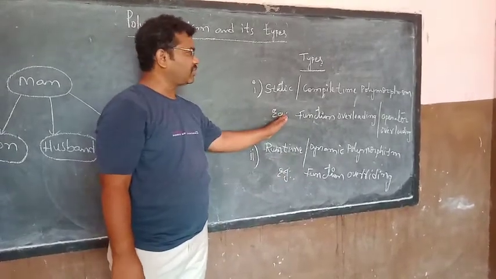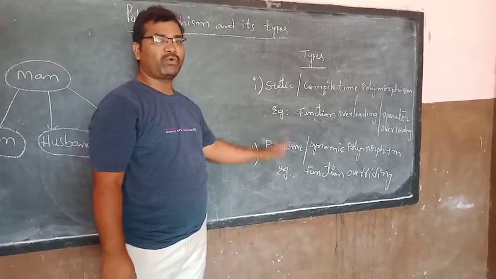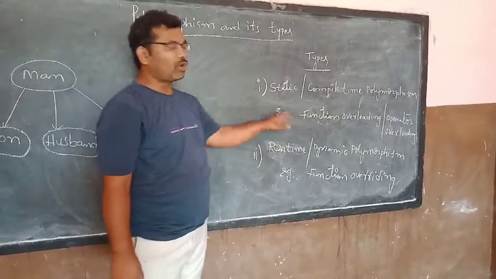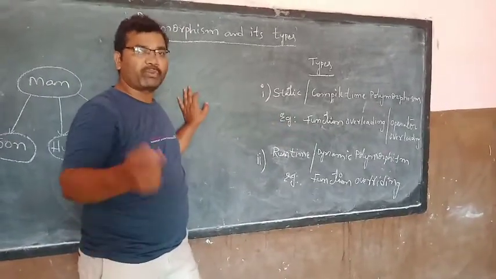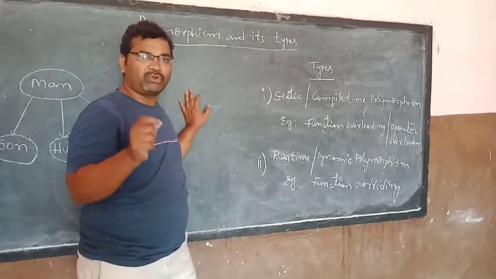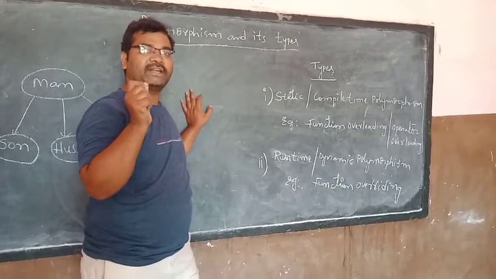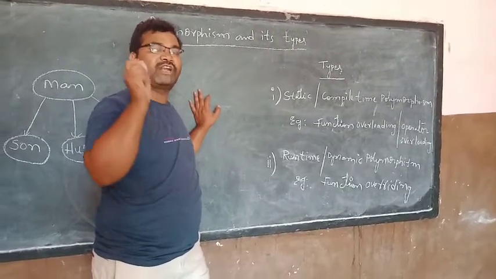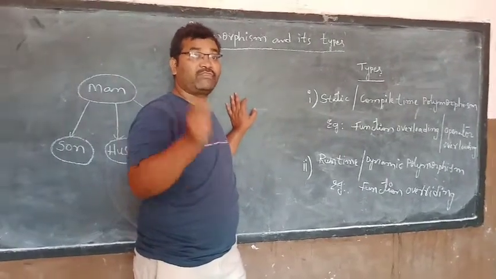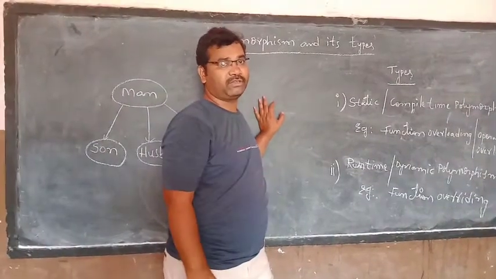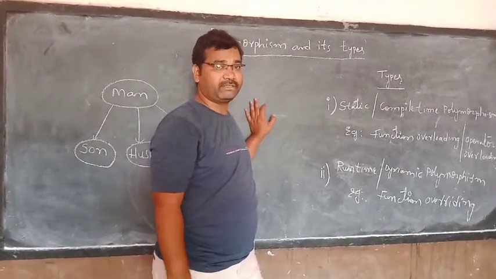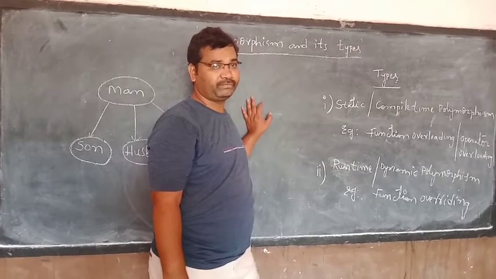What is meant by function overloading? What is meant by overriding? Function overloading means in a program, multiple functions having the same name but different return types, different types of data types, different number of parameters is called function overloading.